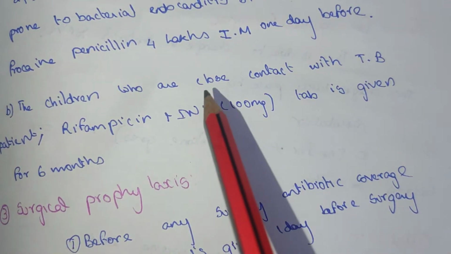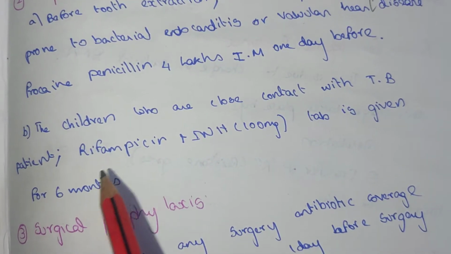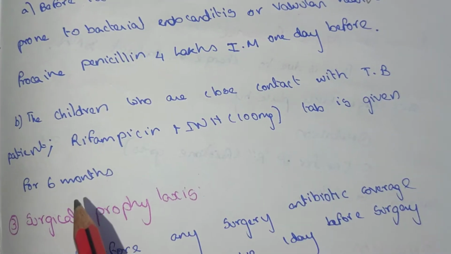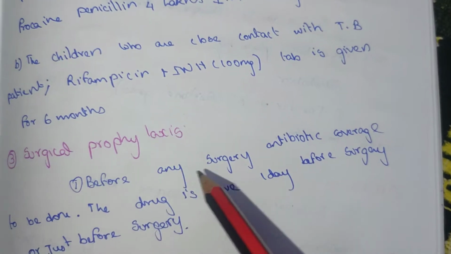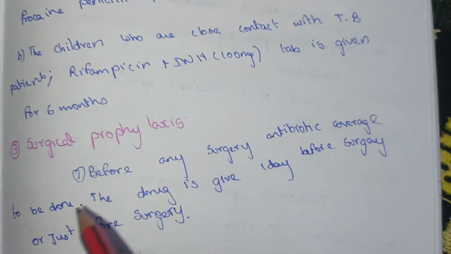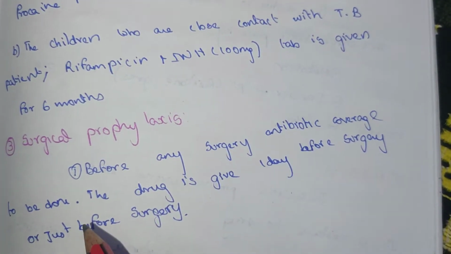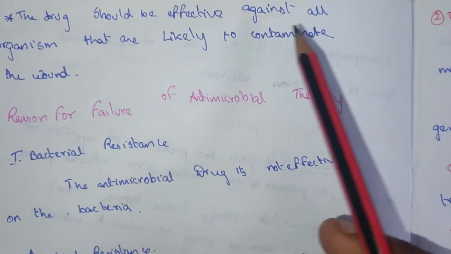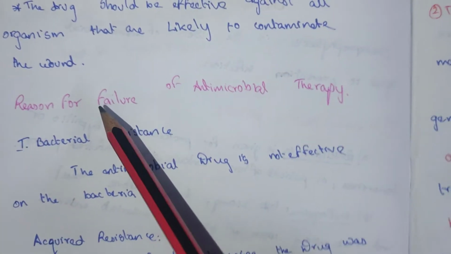Children who are in close contact with a TB patient are given rifampicin and INH tablets for 6 months. Surgical prophylaxis: before any surgery, antibiotic coverage should be given. The drug is given 1 day before the surgery or just before the surgery. The drug should be effective against all organisms that are likely to contaminate the wound.